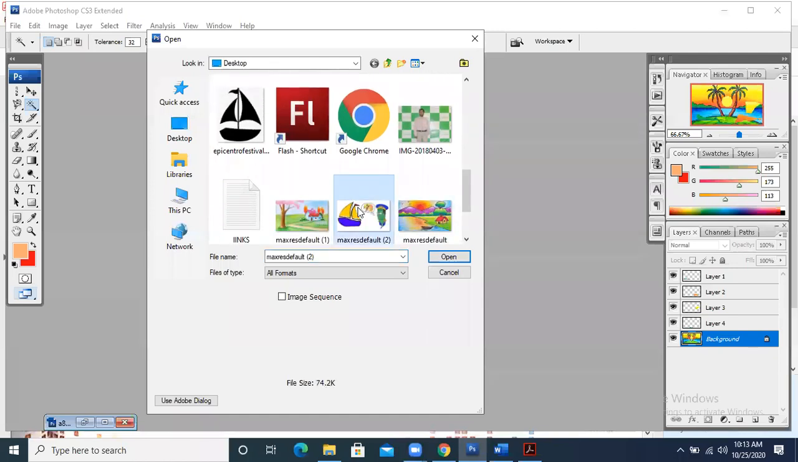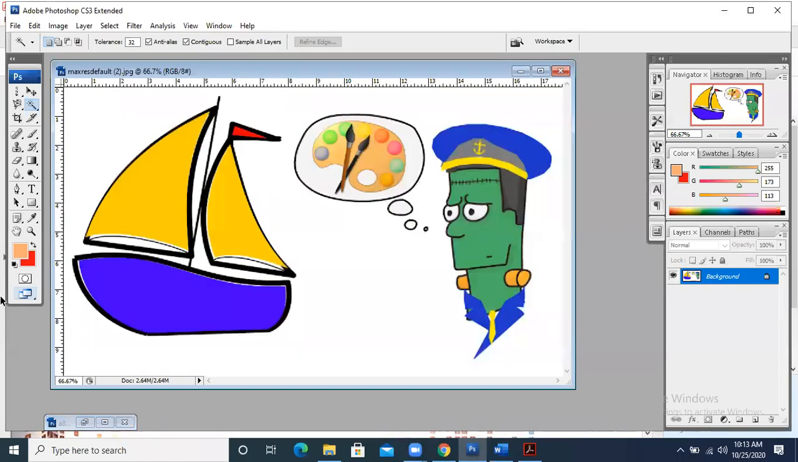Let me take another image, where some image has the same type of color. So what you are going to do is take this Magic Wand tool and click here. Automatically that particular color will be selected. Can you see this? Automatically that particular color has been selected.